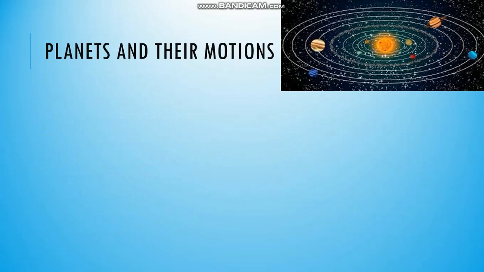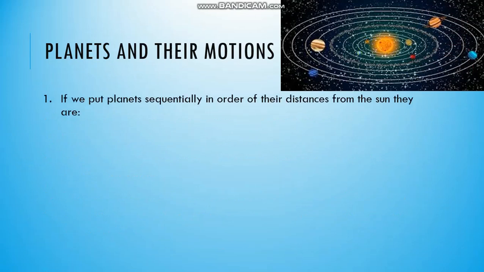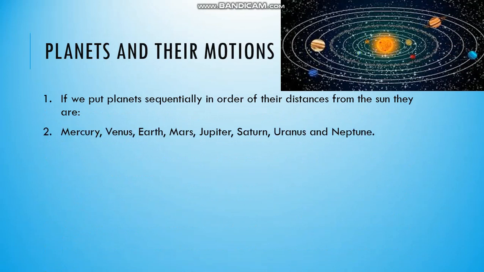Now let us see planets and their motions. If we put planets sequentially in order of their distances from the Sun, they are: the nearest one is Mercury, then Venus, then Earth, Mars, Jupiter, Saturn, Uranus, and the farthest one is Neptune.